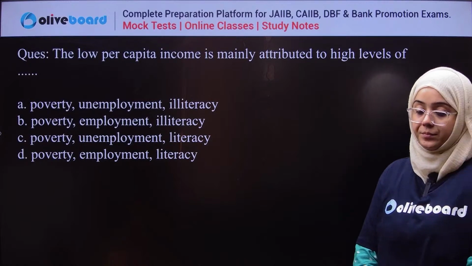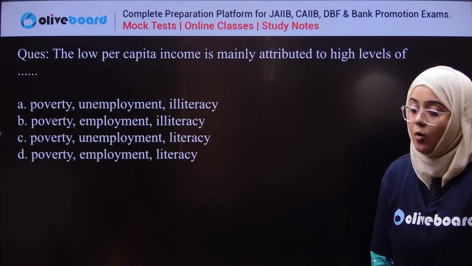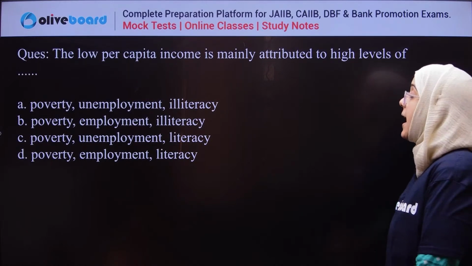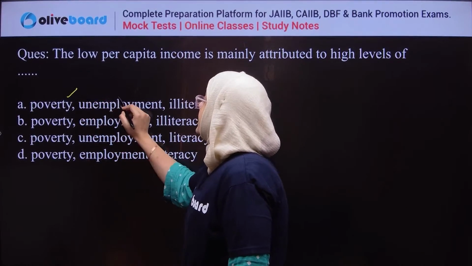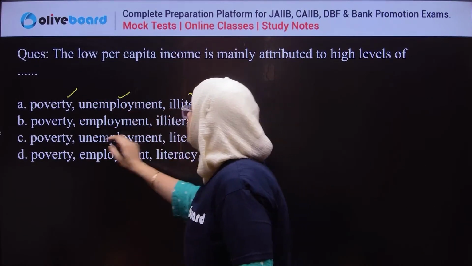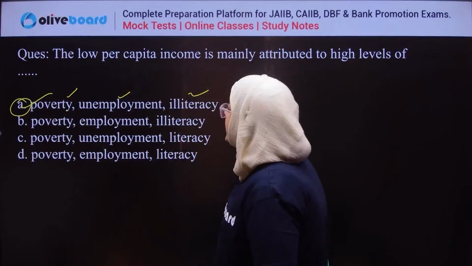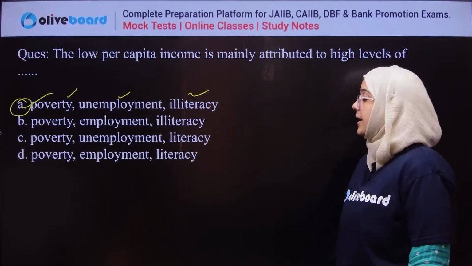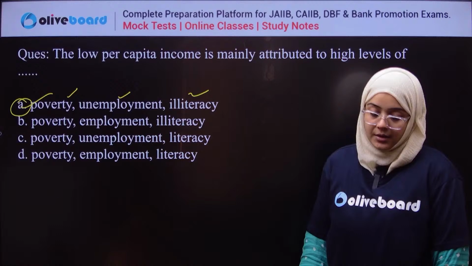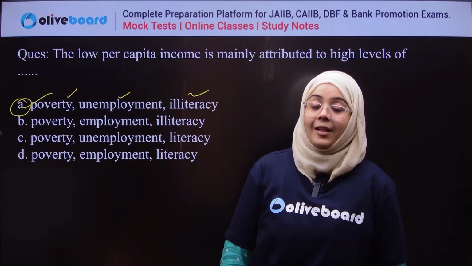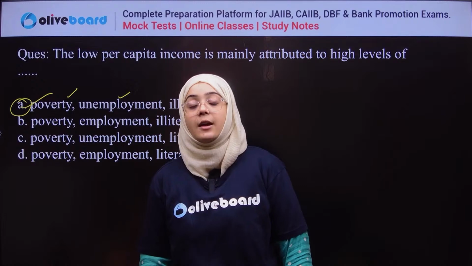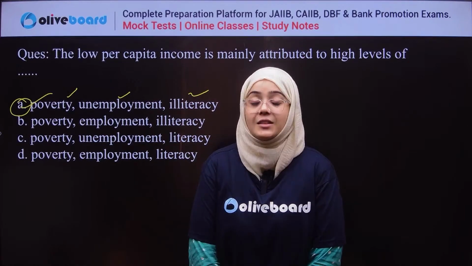First of all, it is attributed to poverty, then unemployment and illiteracy. So the correct answer is A. Done? Yes. So this is the complete overview of the first chapter.